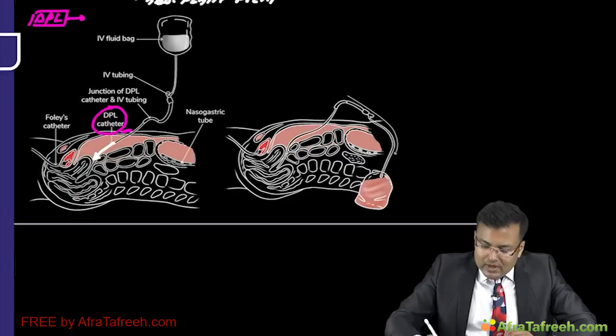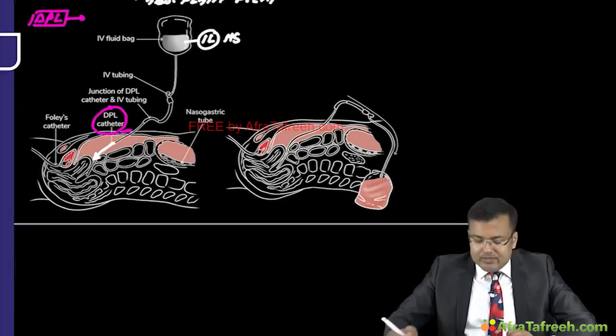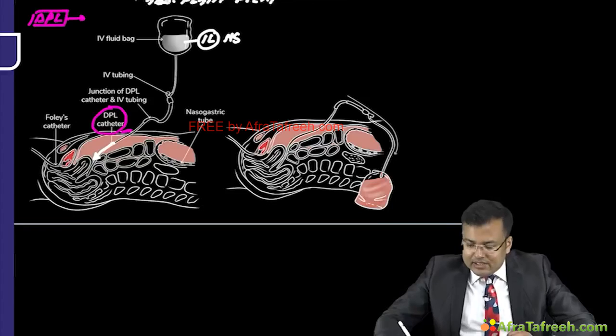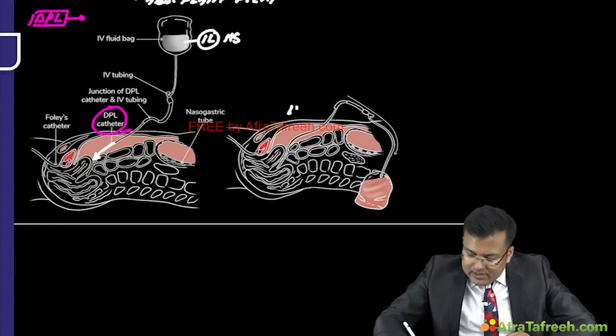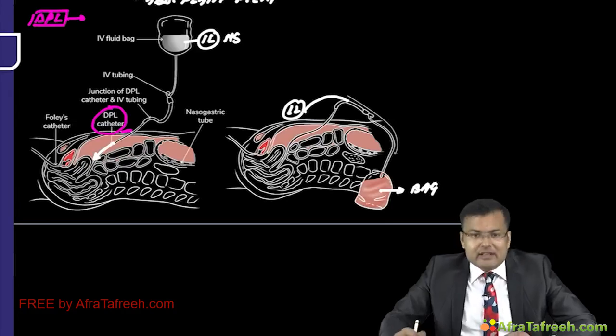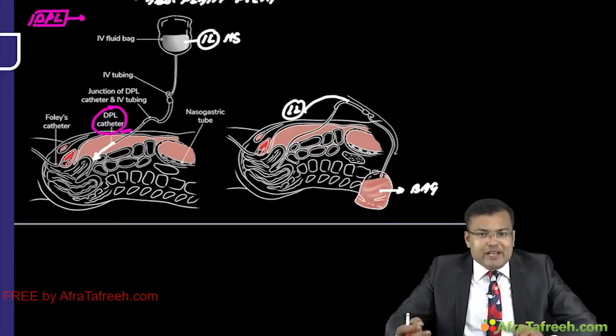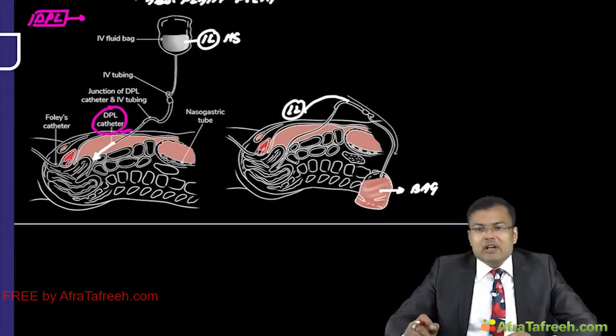After that, 1 liter of normal saline is infused. And when normal saline has gone into the peritoneal cavity, you can see that the 1 liter of normal saline is siphoned out. Here you can see it is getting collected in the bag. This siphoned fluid, which is also known as effluent, is sent for cellular and biochemical analysis, right?